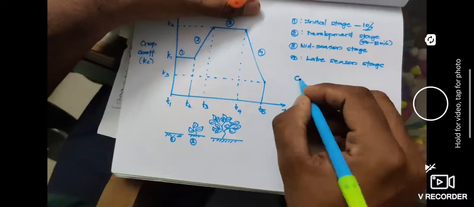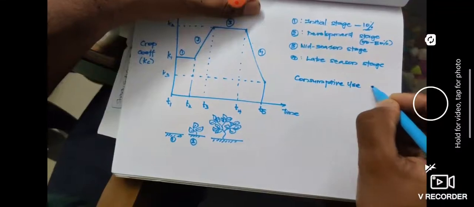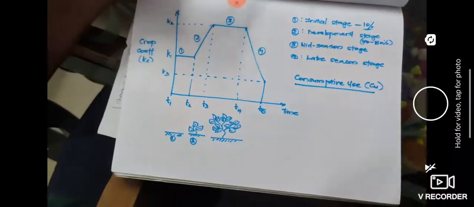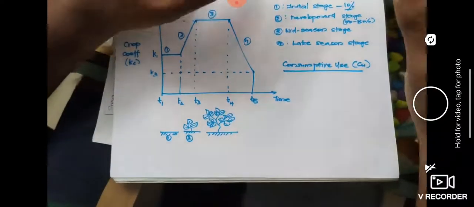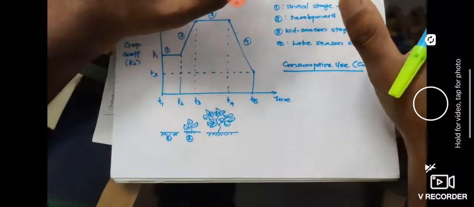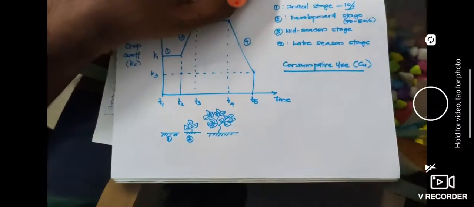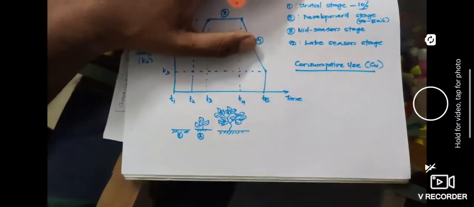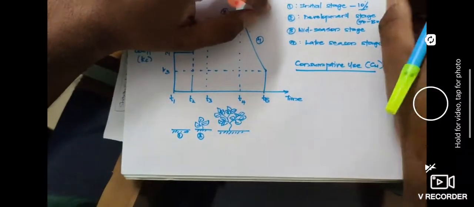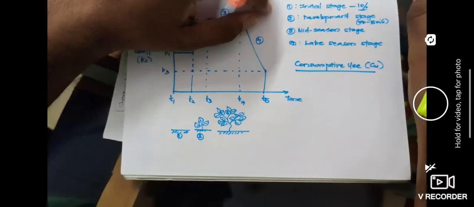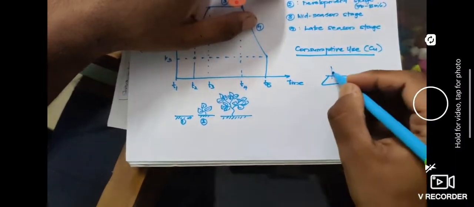Now coming to another concept called consumptive use. You might be getting bored because you have already seen all these terms in your last semester. Consumptive use is the amount of water that a plant requires for its metabolic activities. The plant needs it for respiration, transpiration, photosynthesis, whatever it is. For all the metabolic activities, the plant needs some amount of water, including the water that is directly evaporated from the soil and plant surface. If you take the case of any location, some plants will be there.